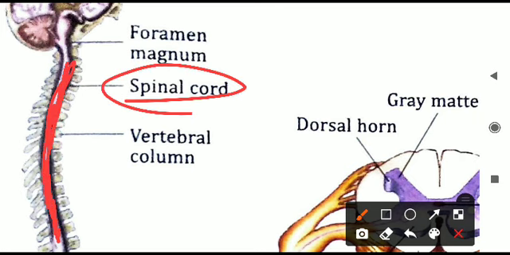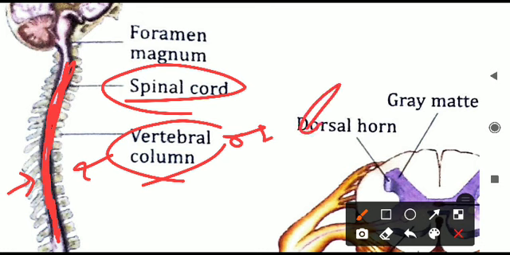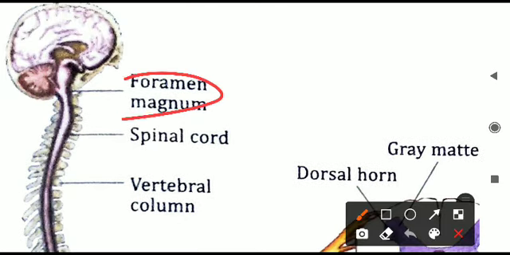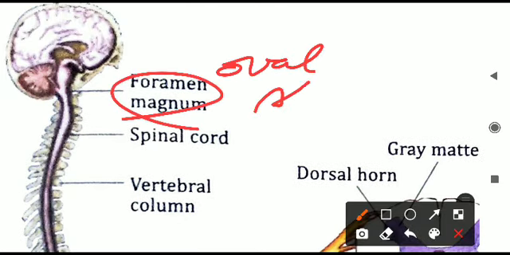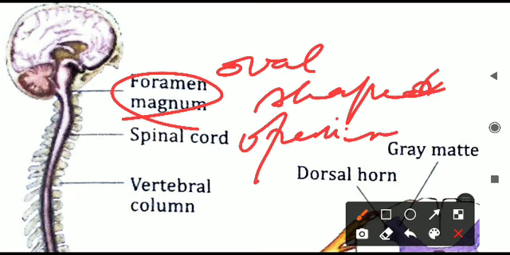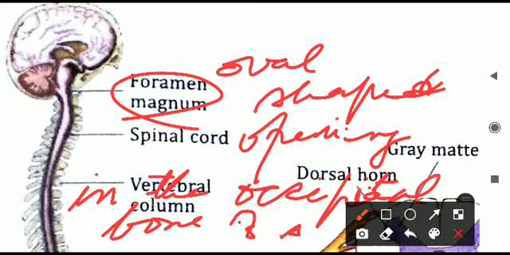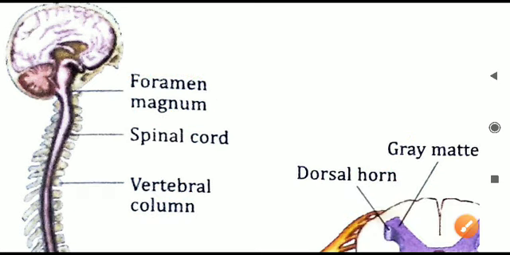So this is the spinal cord, and around this spinal cord, on both sides, left and right, bones are there. This is the vertebral column, also called the human backbone. In the center of this backbone only the spinal cord is present. It arises from the foramen magnum, that is an oval-shaped opening. Where is it present? In the occipital bone of the skull.